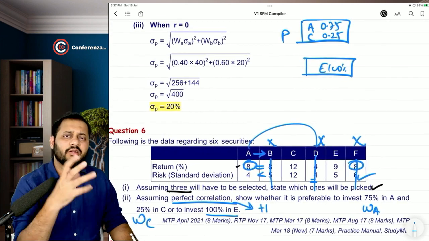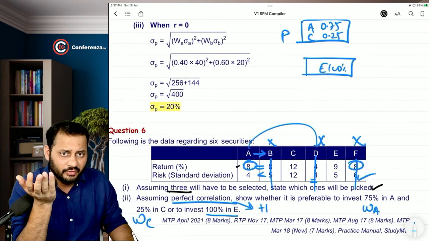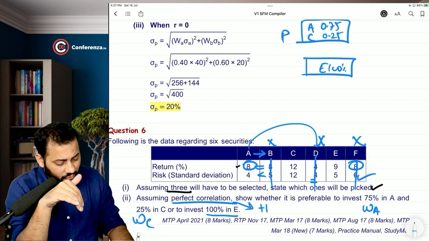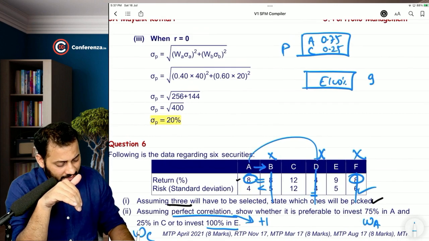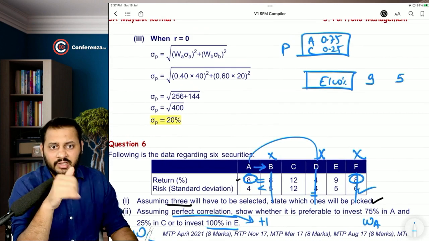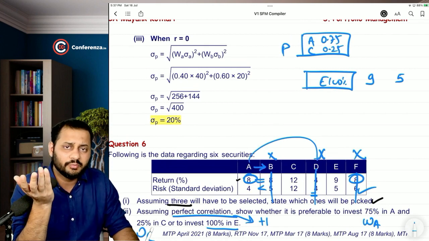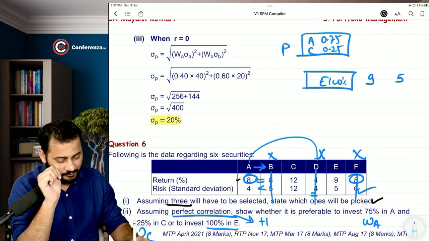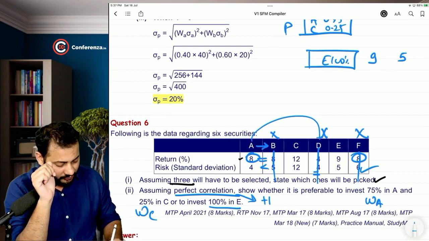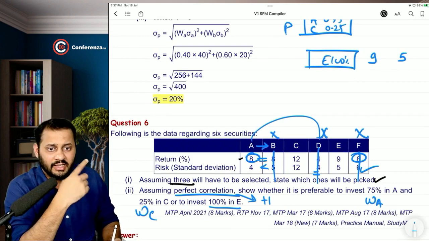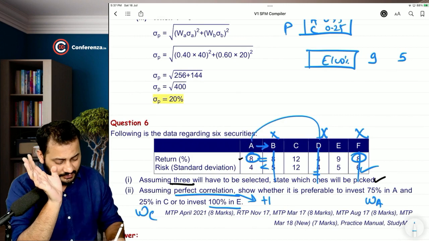So let's compare the return and risk of that portfolio and E. We know that the return of E is 9 and the risk is 5. Let's calculate the return of the portfolio with A and C. You can see that the return of A is 8% and return of C is 12%.